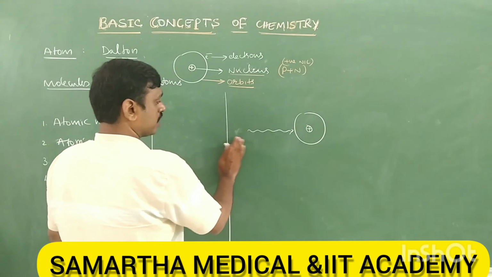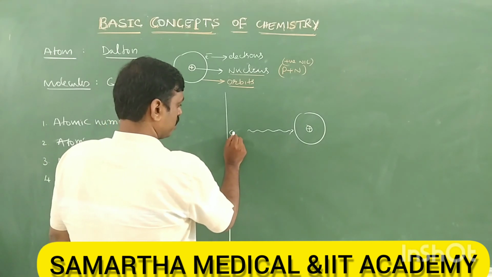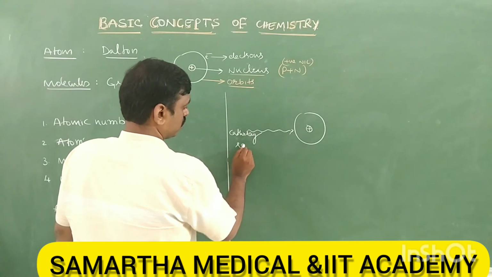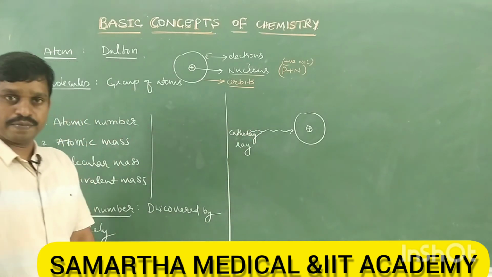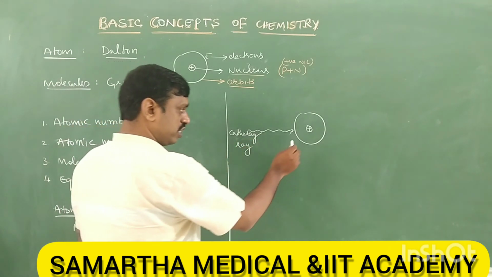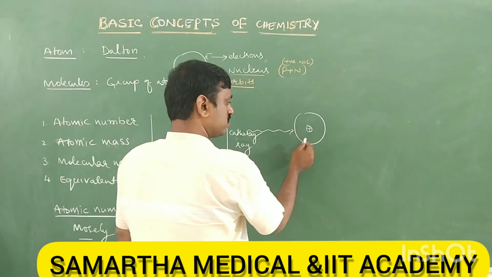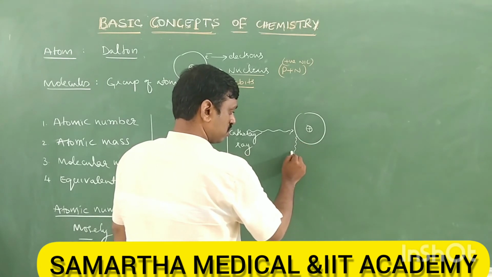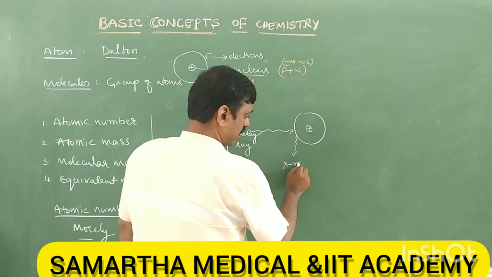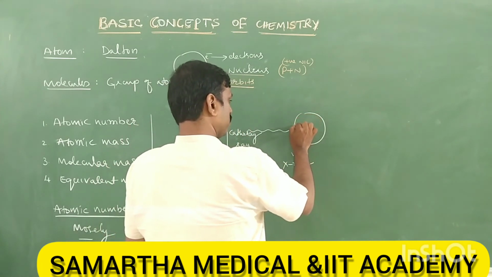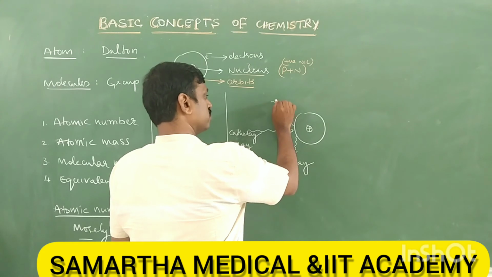Sorry, not X-ray, it is cathode ray. He bombarded the atom with cathode ray, not X-ray. When the atom was bombarded with cathode rays, it produced characteristic frequencies of X-ray.